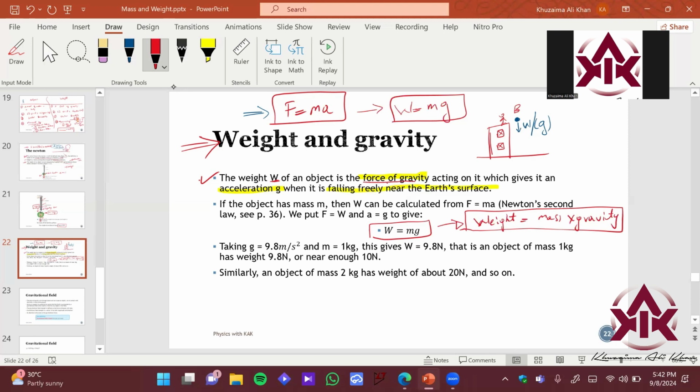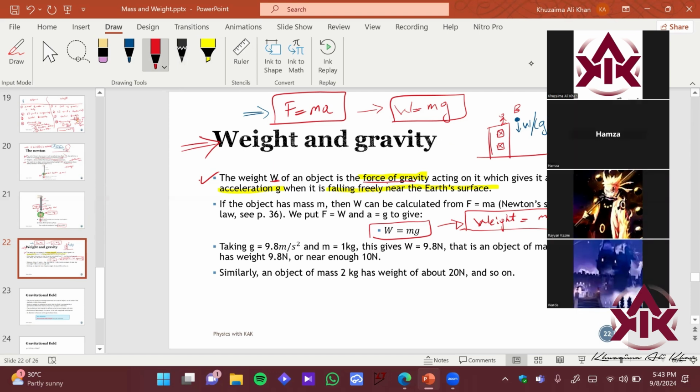For Earth we take 9.8, but approximately we'll use 10 in our course just to give simpler answers. So this is the weight. My school said they will use 9.8. Are you sure? IGCSE papers state that the acceleration of free fall is 9.8. Okay, so if you are IGCSE, follow 9.81. If you are GC, follow 10. I'm going to use 10, but remember, if you use 10 that will also be right. Your answers will be very similar. Don't worry. Make sense?